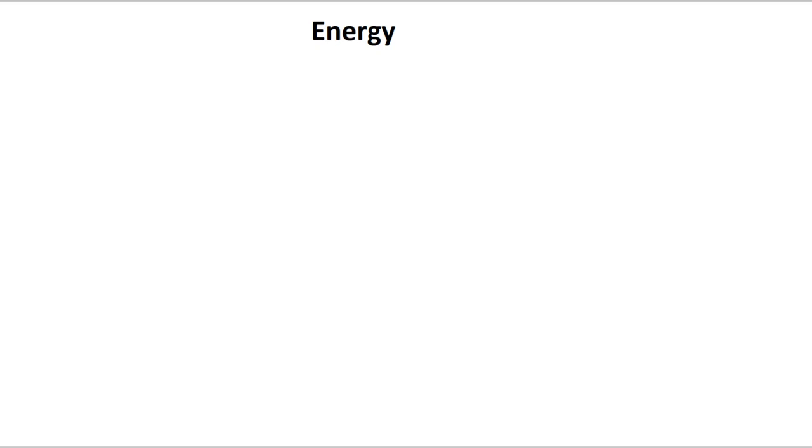As I mentioned, energy is the ability to do work, or it is what allows things to happen. In metric units, energy is measured in joules, capital J. This, again, is a derived unit. It is equivalent to a kilogram meter squared per second squared.